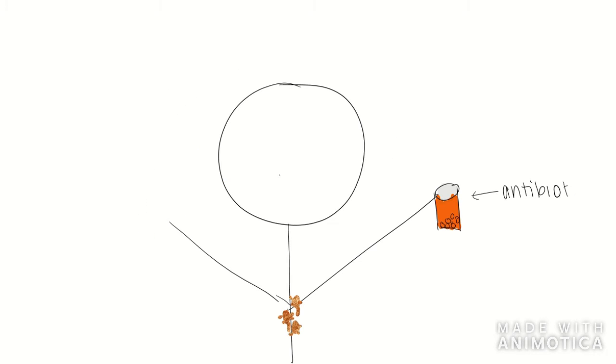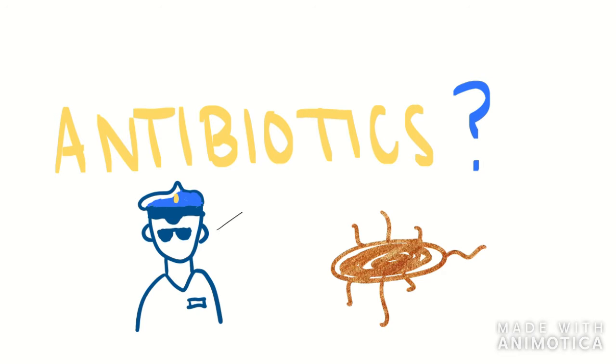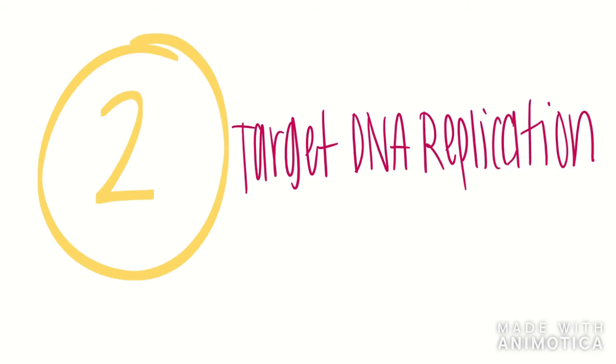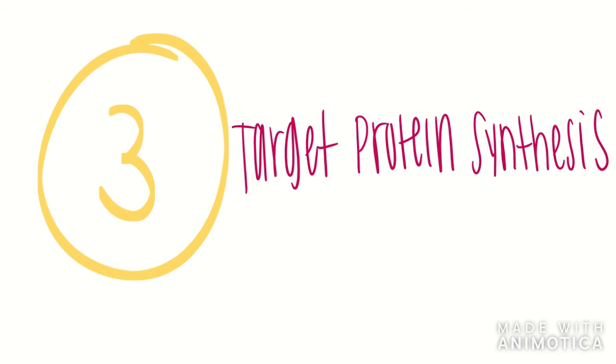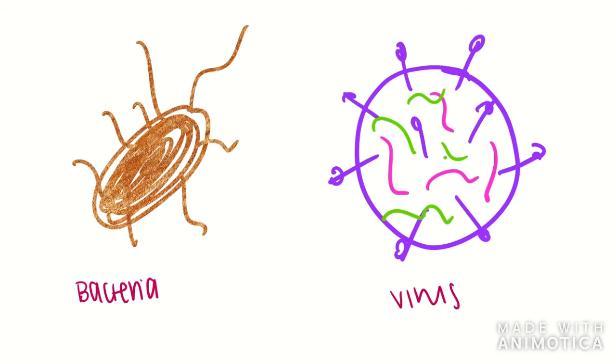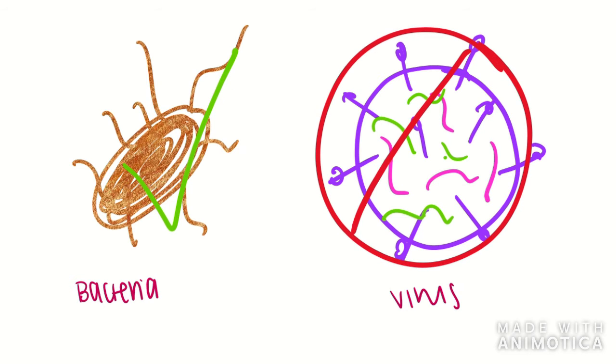You've probably heard of antibiotics before, but how do they work to target the bacteria in our bodies, and why can antibiotics cause other problems later on? Antibiotics work to target the bacteria that has made its way into our bodies, even if it's a good bacteria. They work in three main ways: targeting the cell wall, targeting DNA replication, and targeting protein synthesis. Because of this, antibiotics only work against bacterial infections, not viral infections.